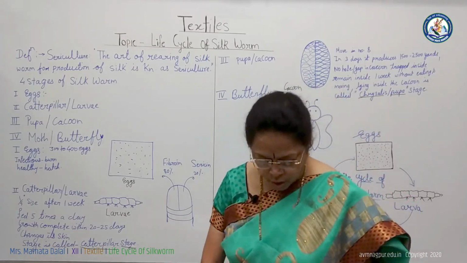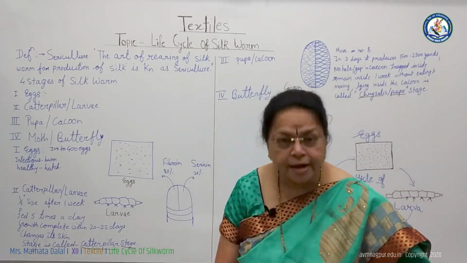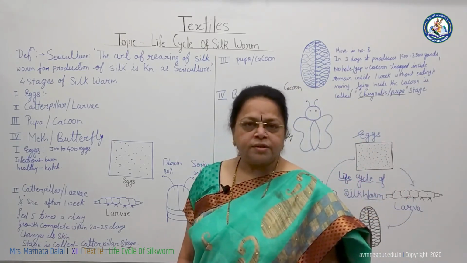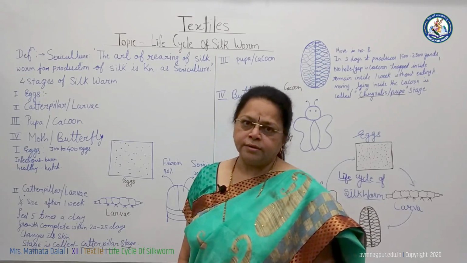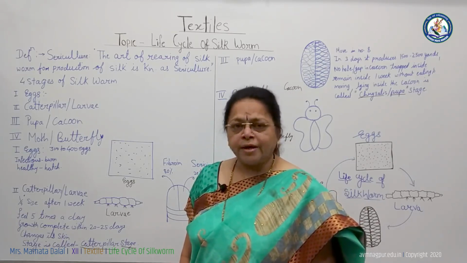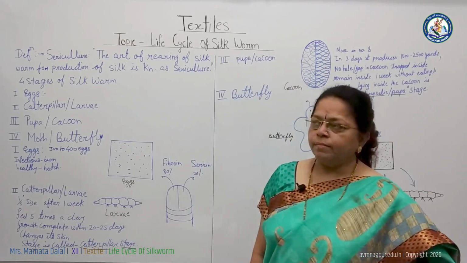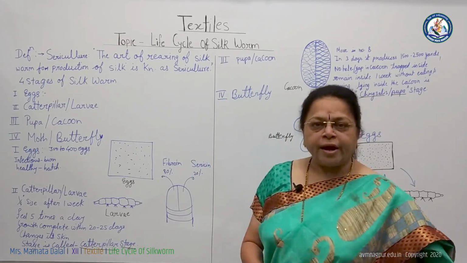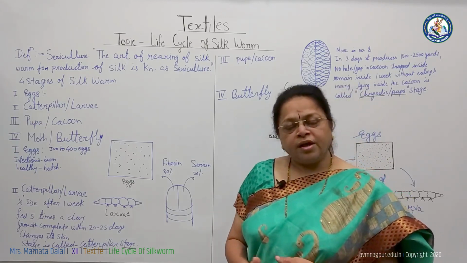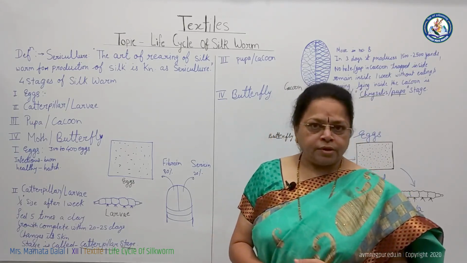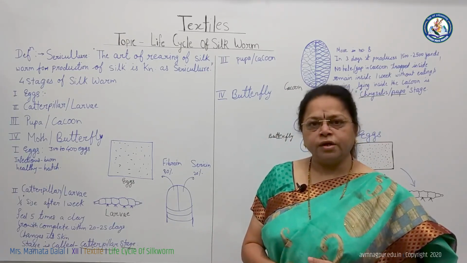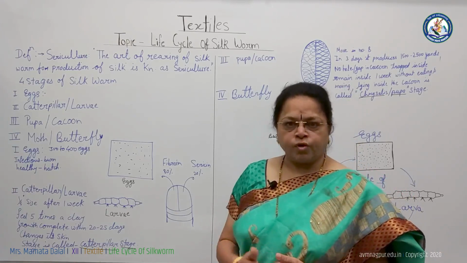Nowadays, we see a variety of fabrics, that is natural fibers and artificial fibers. But in natural fibers, there are two types of protein yarns. These are silk and wool. Why is it called a protein yarn? Because it is obtained from animal sources. Do you know what the different animal sources are? For wool, we require sheep, and for silk, a worm.